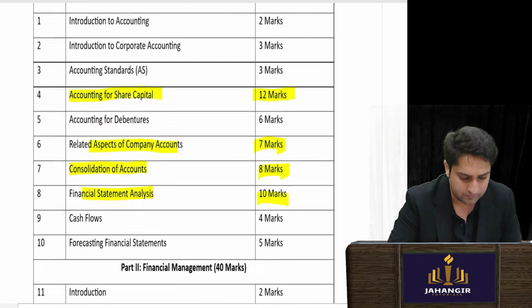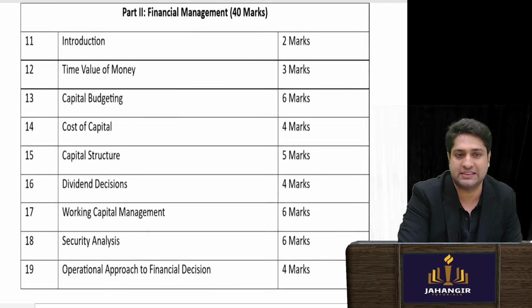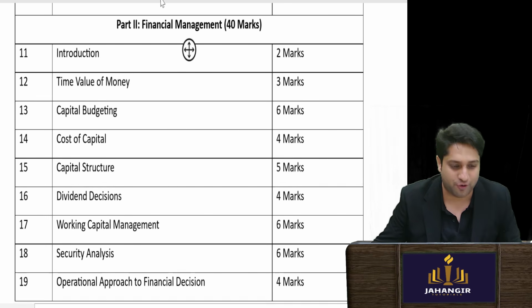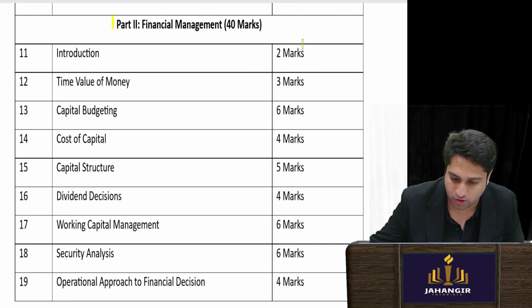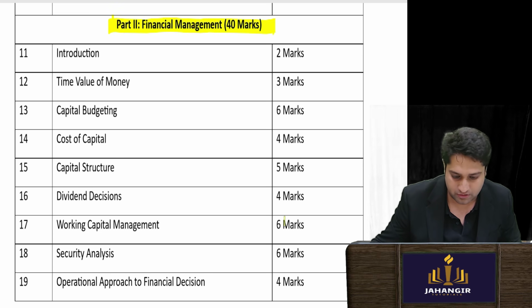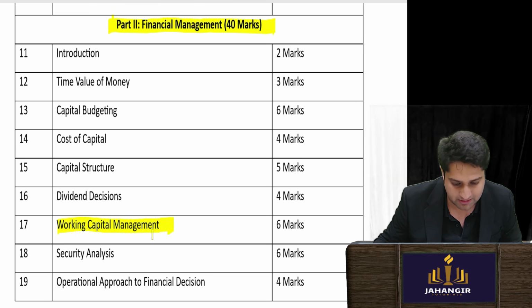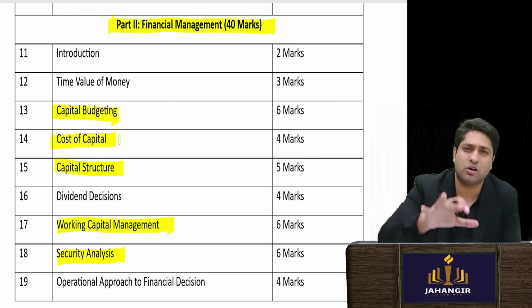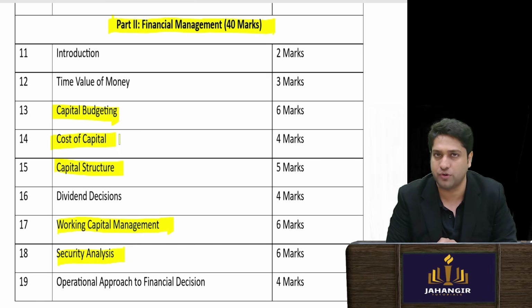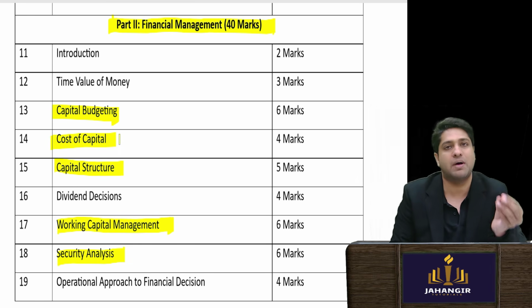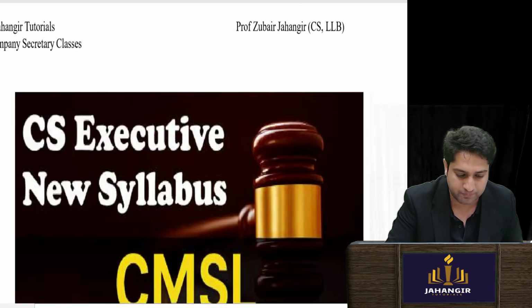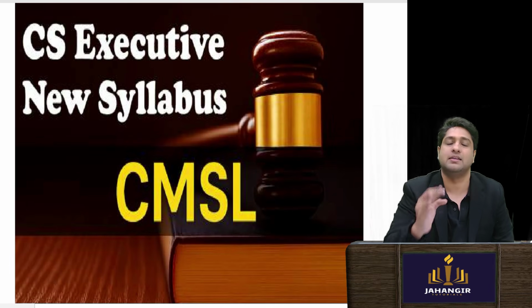Okay. Now when we see financial management, anyone will tell you from financial management your most important chapters are your working capital management, security analysis, your capital structure, capital budgeting and cost of capital. So these are your important chapters. The weightage is in front of you. So again they have balanced it out by asking almost one question from all the chapters. So this is the trend that is happening in the new syllabus.